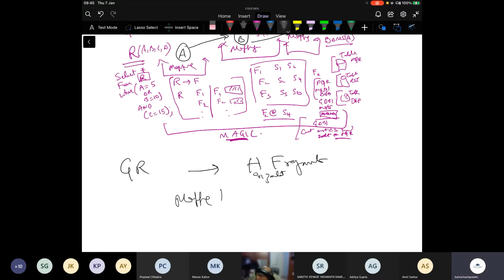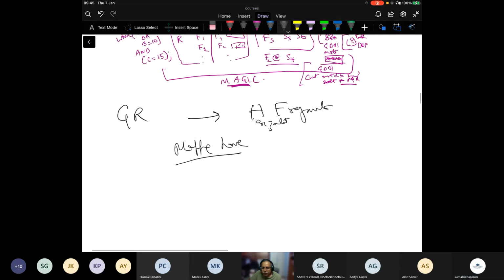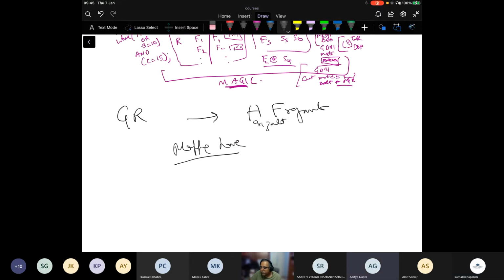What will the mapping have? Any ideas? So information related to fragments, and what attributes we are dividing our data on, maybe.